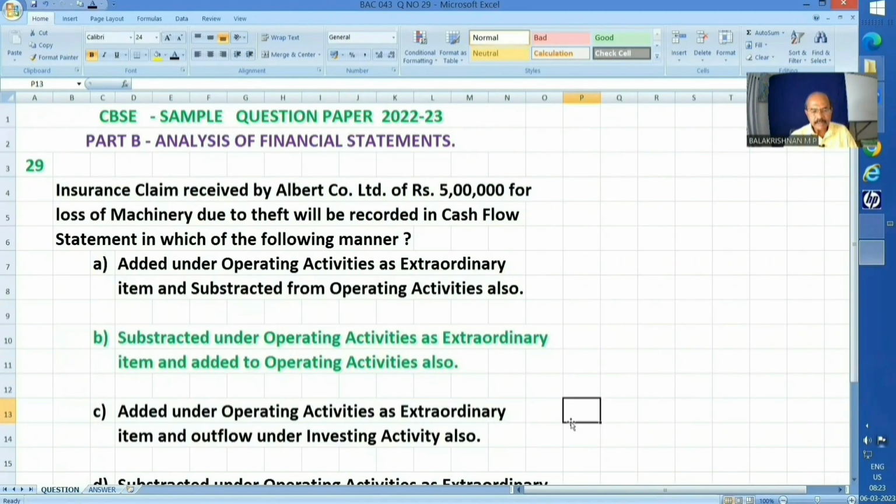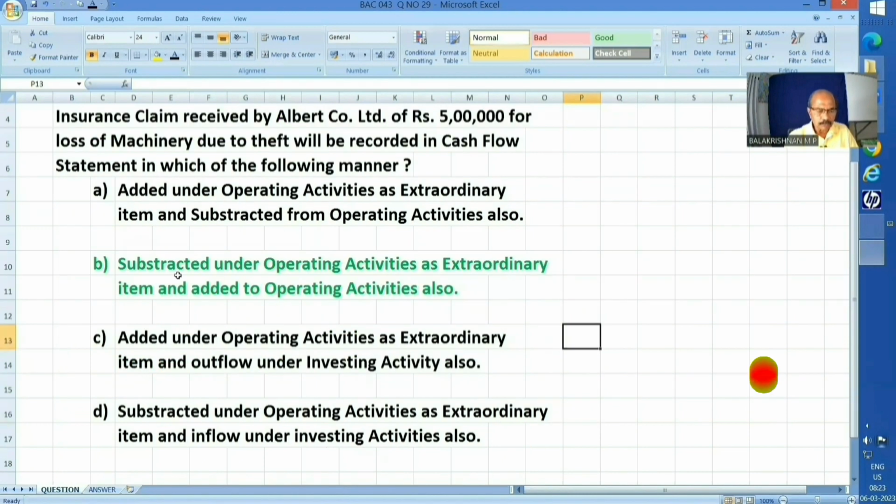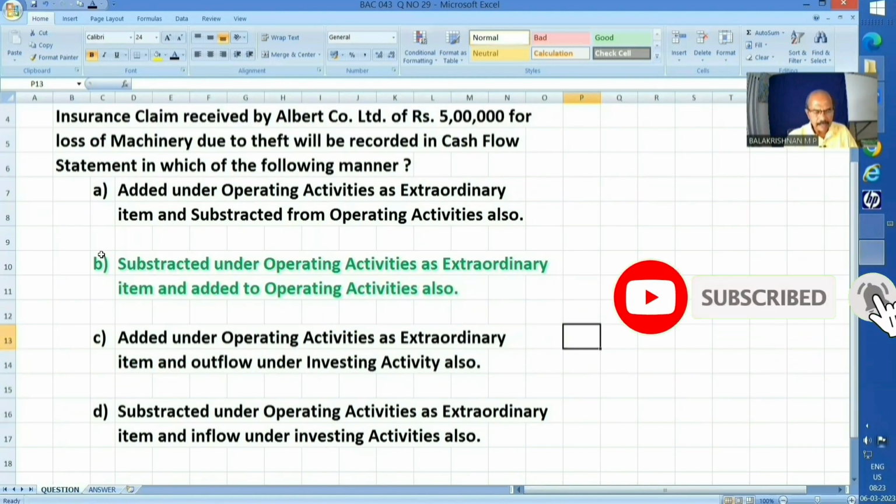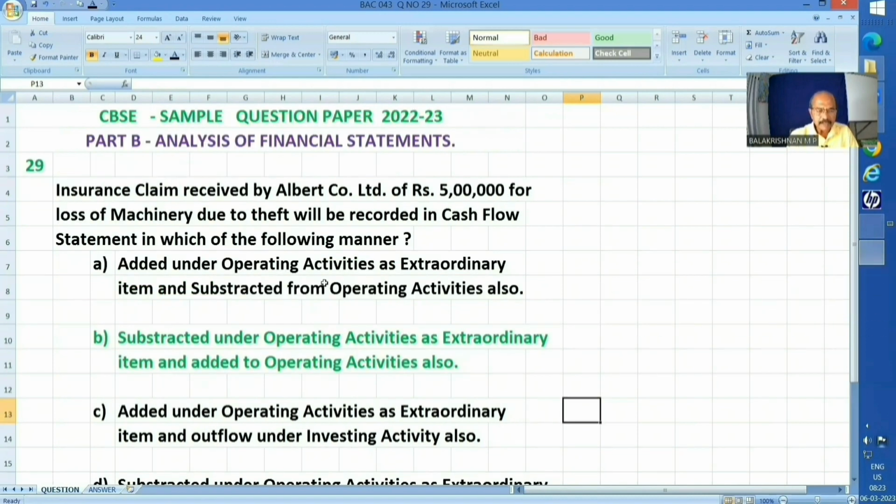Insurance claim received by Albert Company Limited of rupees 5 lakhs for loss of machinery due to theft. I repeat, loss of machinery due to theft will be recorded in cash flow statement in which of the following manner? So 4 different answers are given and answer B is the correct one. The question is basically how to deal with an extraordinary item in a cash flow statement. Answer B: Subtracted under operating activities as extraordinary item and added to operating activities also. Let me elaborate it.